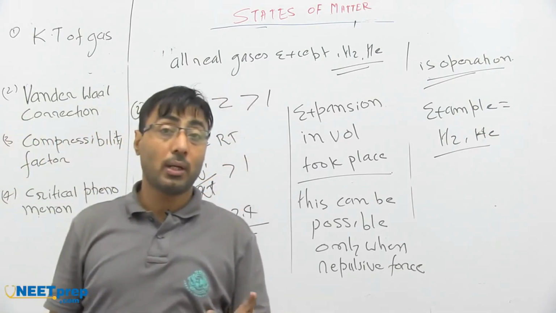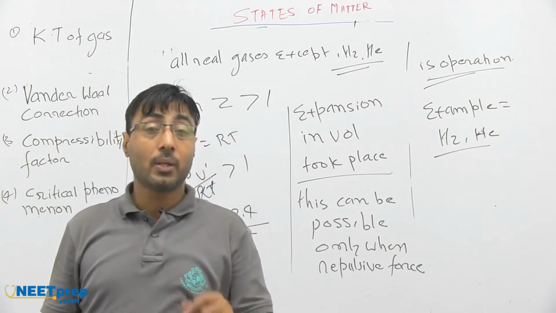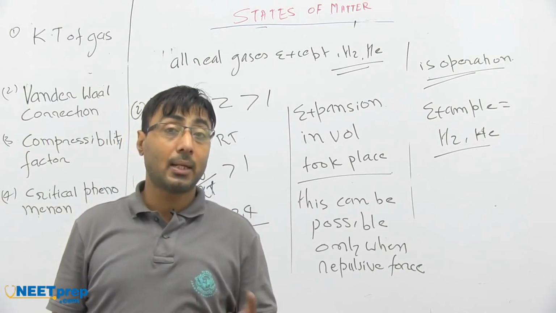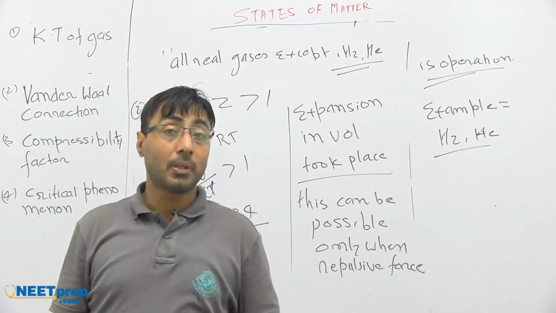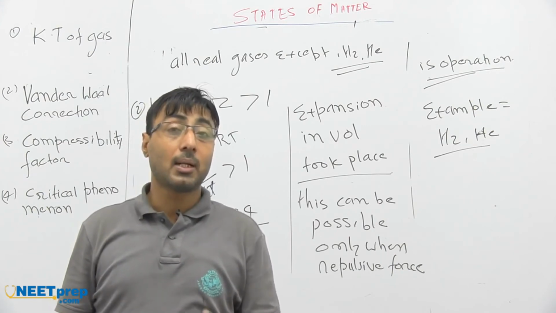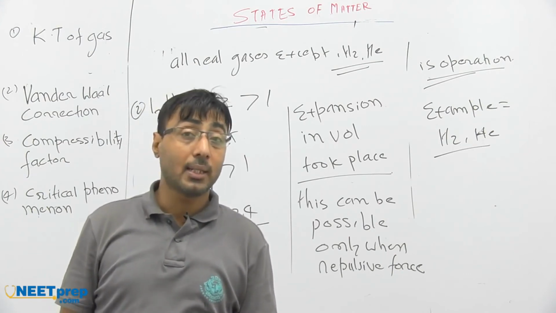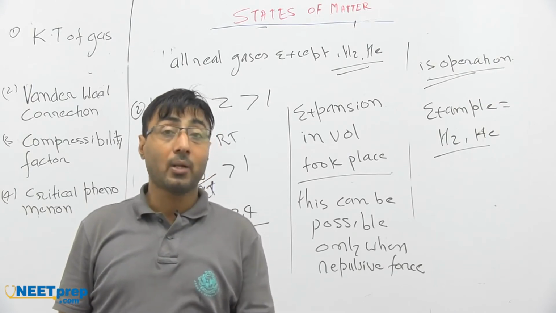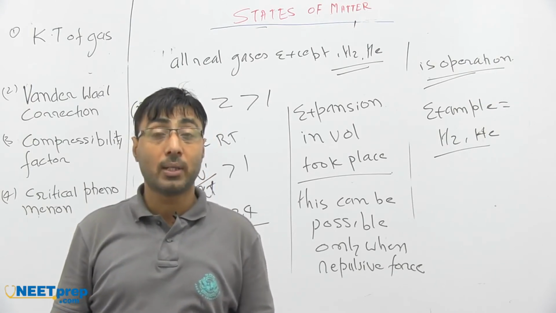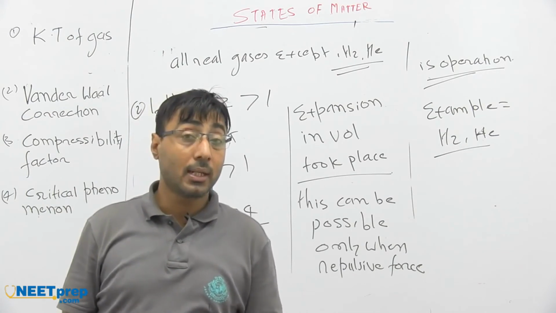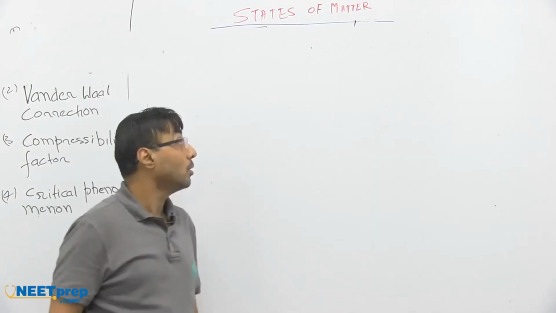Z is 1 for an ideal gas. It is other than 1 for real gases. It can be slightly higher than 1; in that case, repulsive force will be there. It can be slightly lesser than 1; in that case, attractive force will be there. If attractive force is more, it can be easily liquefied. If repulsive force is there, it cannot be liquefied easily.